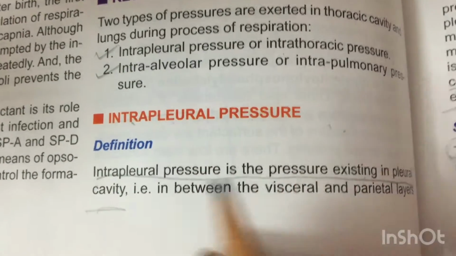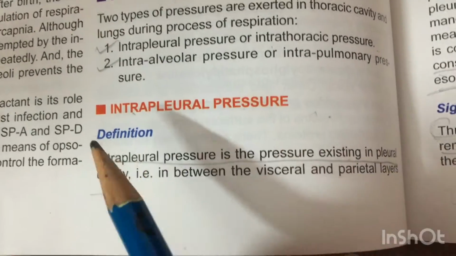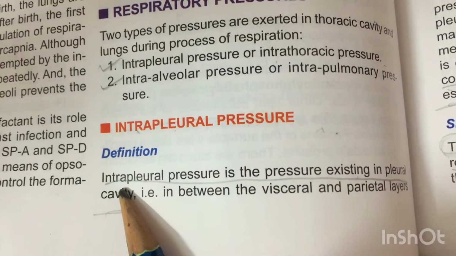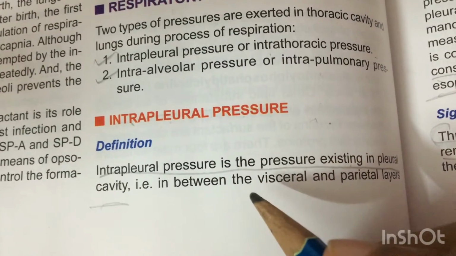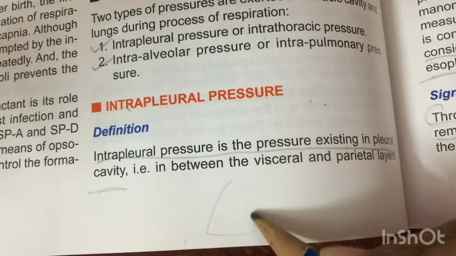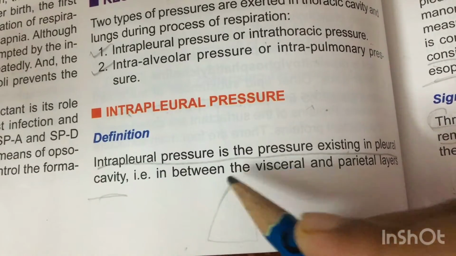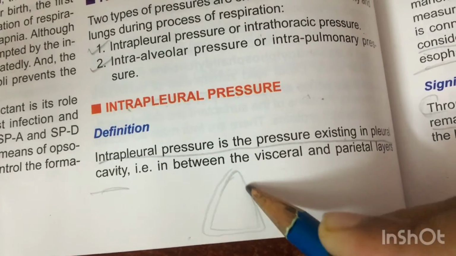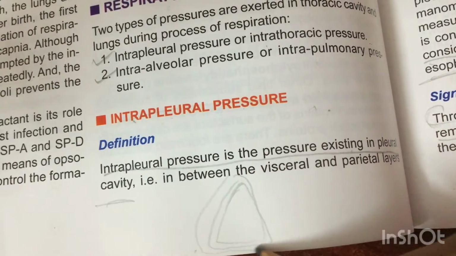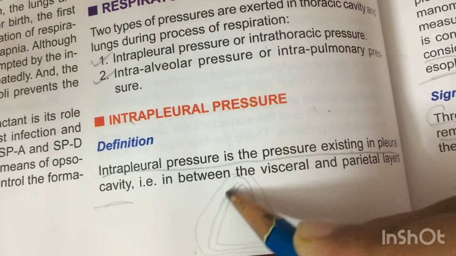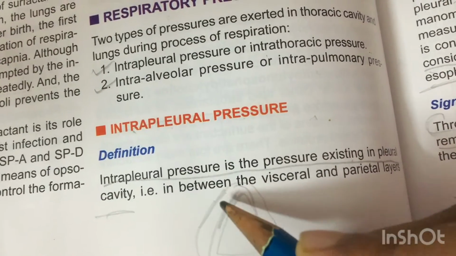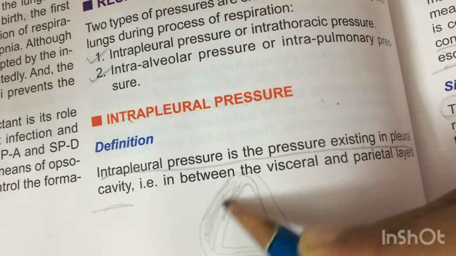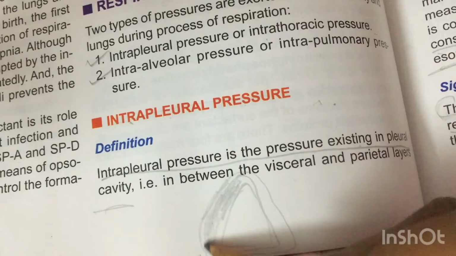Intrapleural pressure. So what is intrapleural pressure? Intrapleural pressure is the pressure existing in the pleural cavity. So what is pleural cavity? This is our lungs. Lungs is covered by two layers: visceral layer, then parietal layer. In between the visceral and parietal layer there is a space. So this is the space, right? It is called pleural cavity.